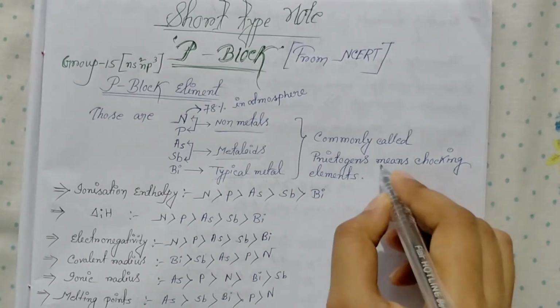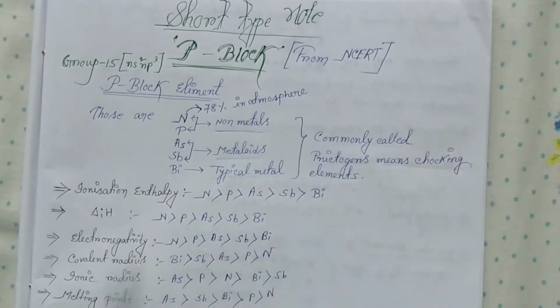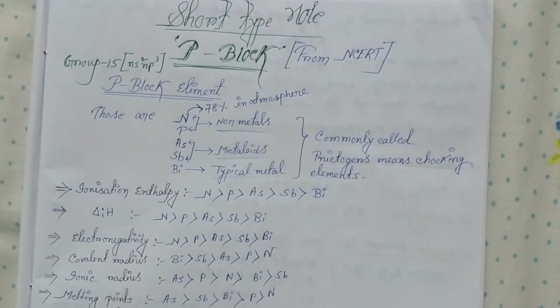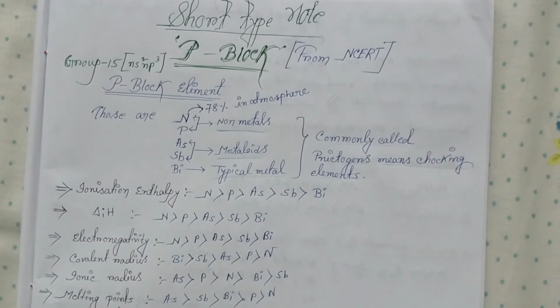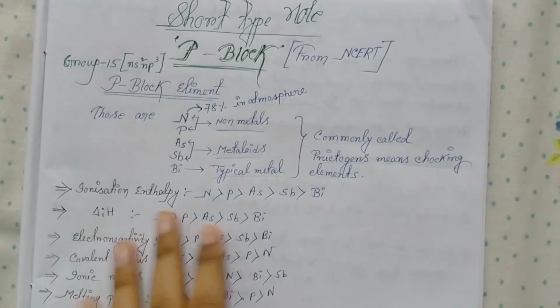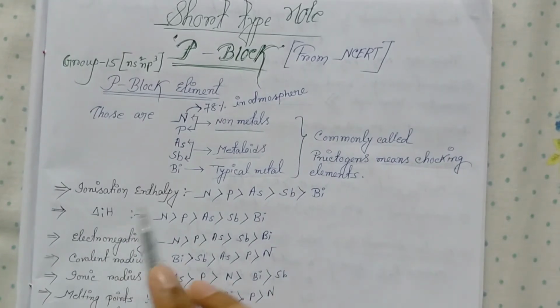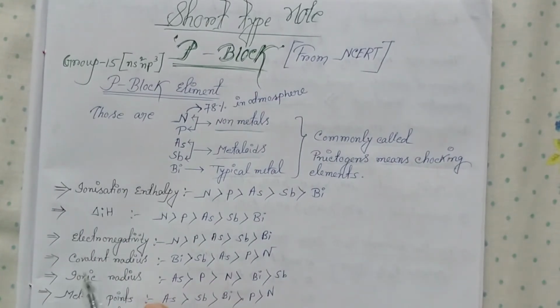All are choking elements. Now here are some common periodic trends: ionization enthalpy, electronegativity, covalent radius, ionic radius, melting point, boiling point, density.